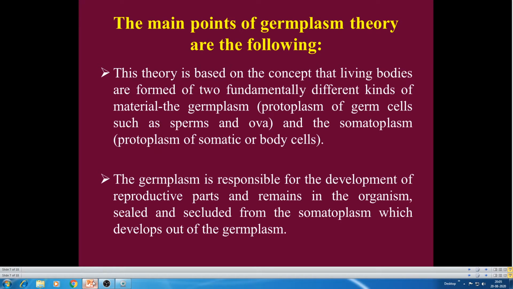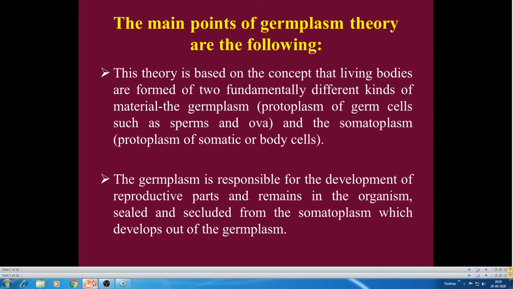The germplasm is responsible for the development of reproductive parts. It remains in the organism sealed and secluded from the somatoplasm. We all know that the germplasm is entirely different from the somatoplasm.